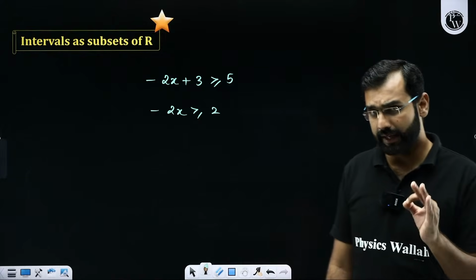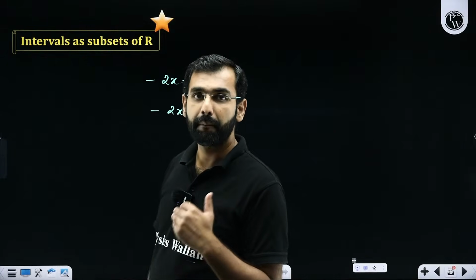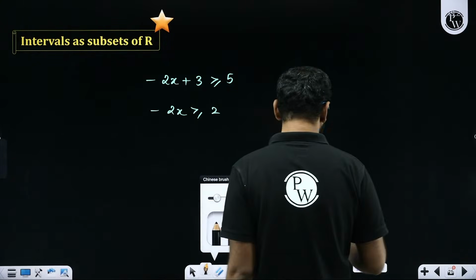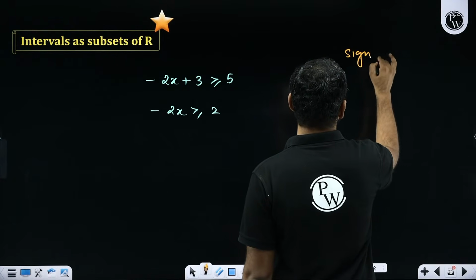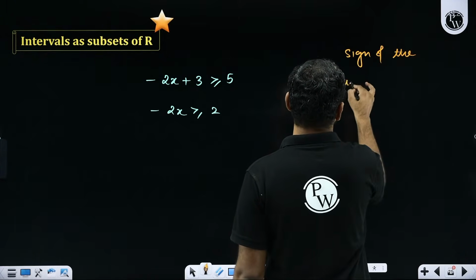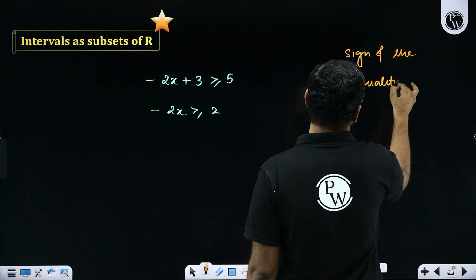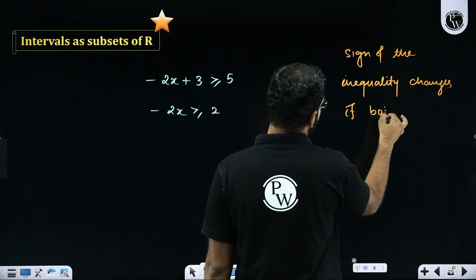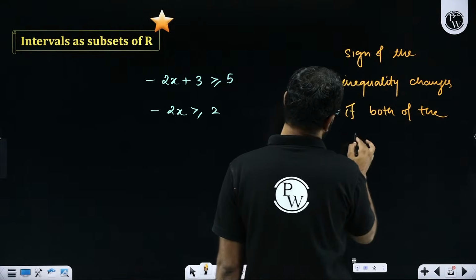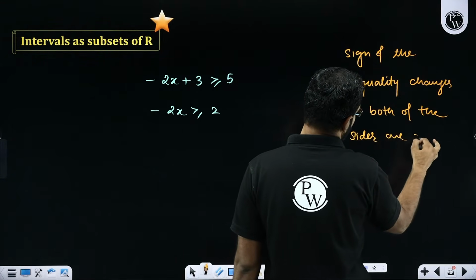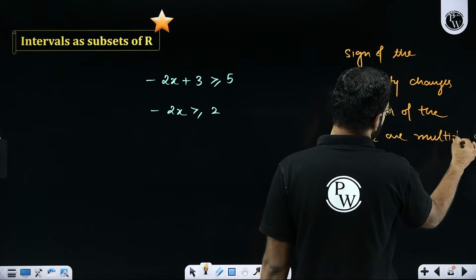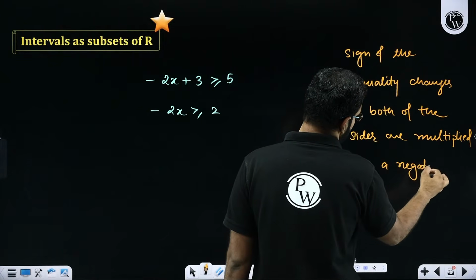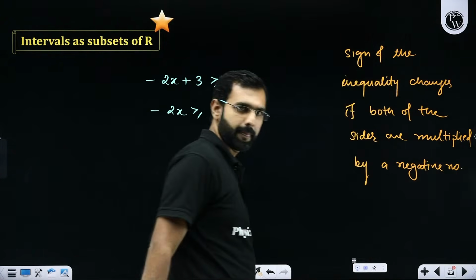Now always remember, in inequality, when you multiply or divide by a negative number, the sign of the inequality changes. What did I say? I said the sign of the inequality changes if both of the sides are multiplied or divided, you can call it multiplied as well, by a negative number. Did you all process it? Did you all get it?